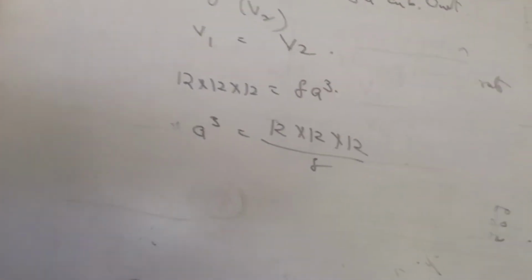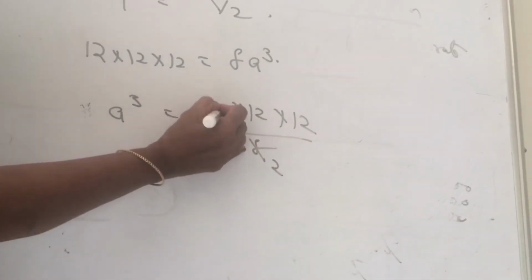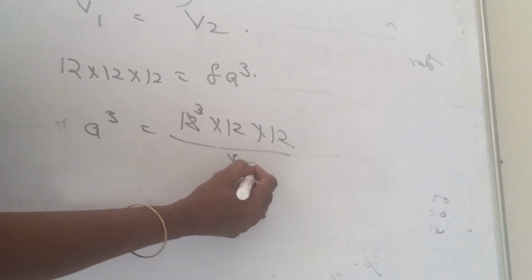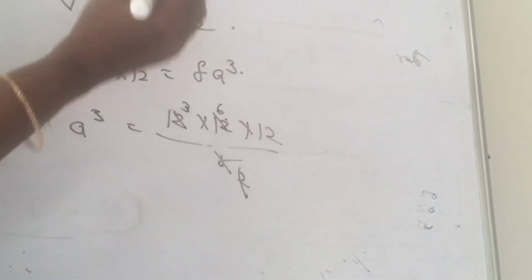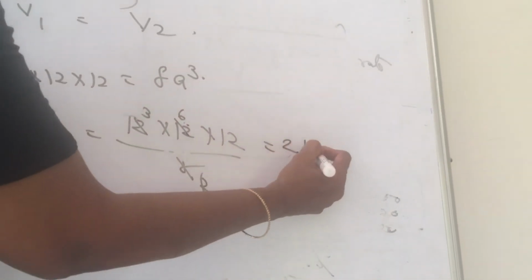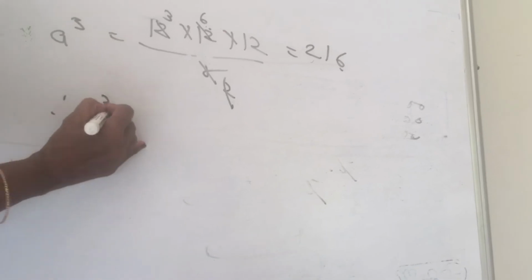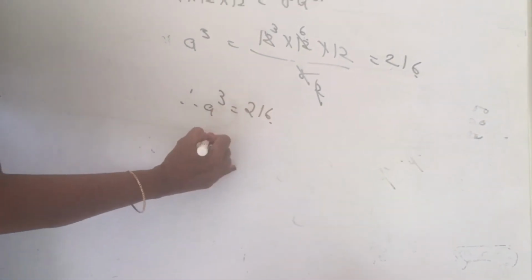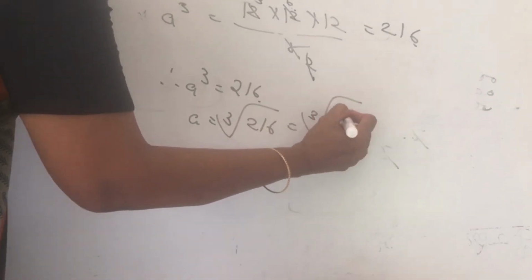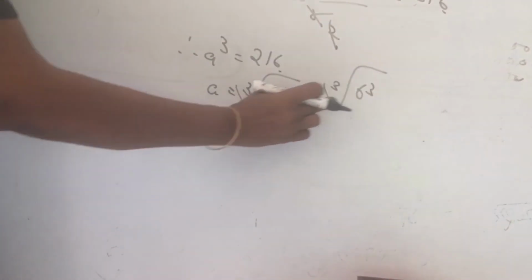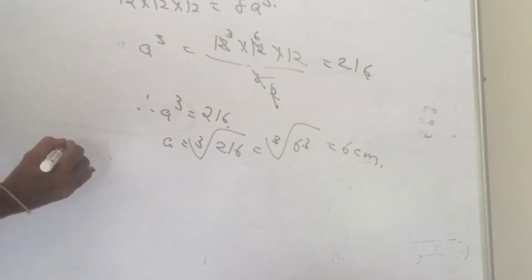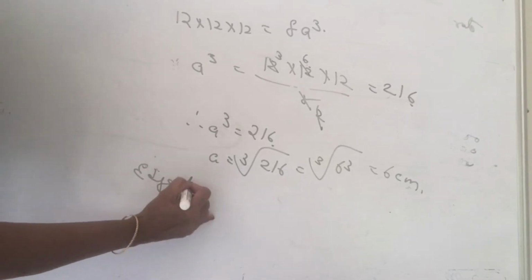I think you can go for cancellation, girls. 4 twos, 4 threes. 2 goes how many times? 6 times. 3 sixes are 18. 18 twelves are 216. If A cube is 216, A is equal to what, children? Cube root of 216. 216 is the cube of 6. Therefore, the edge of the new cube is how much?